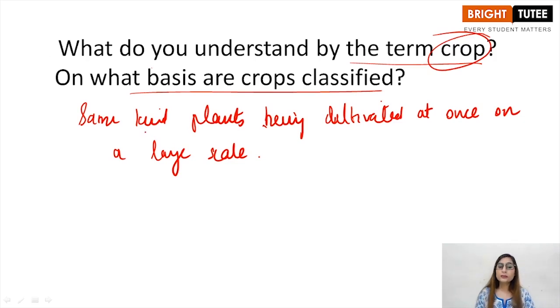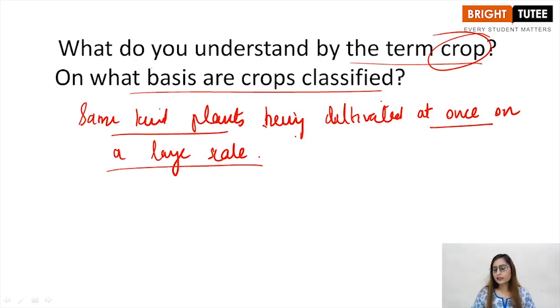Basically we grow same kinds of plants at once on a large scale. On large scale means that we are using a large piece of land for growing a same kind of seeds. This is known as crop, right?